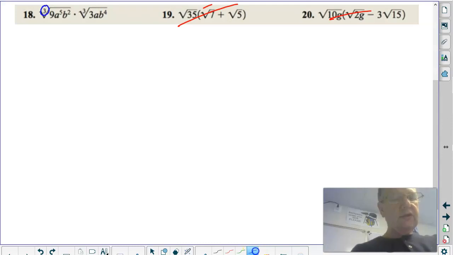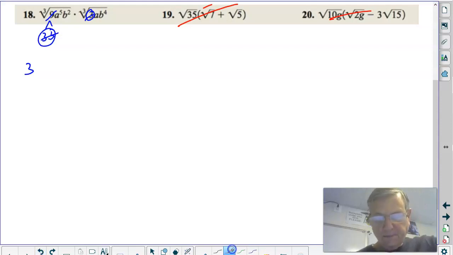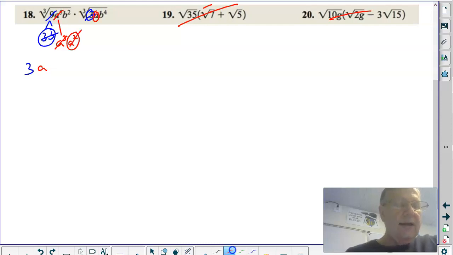Okay, notice the index, cube root. You always got to notice the index. I have to look for 3 of something. Let's do my numbers first. This is a 3 times 3. Do you see how I now have 3 3's? Cube root of 3 times 3 times 3 is a 3. I get a 3 out. My a's. I want to do a cubed. See, I want 3 of them to match the index. And then I have a squared, right? Because there's 5 of them. So a cubed is a. And notice these 2, and that one is 3 more, and I get an a out.